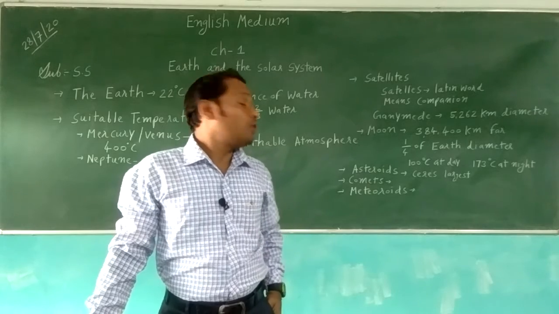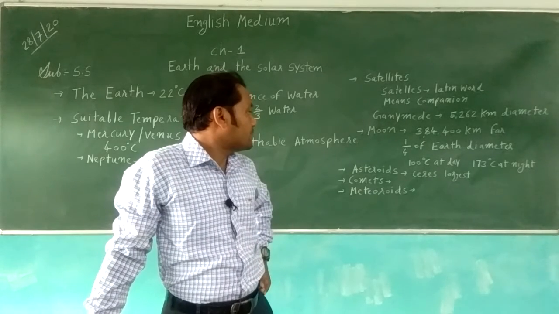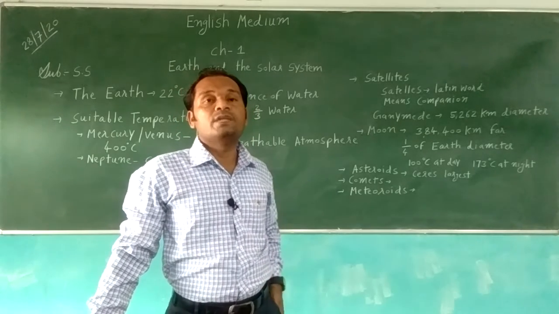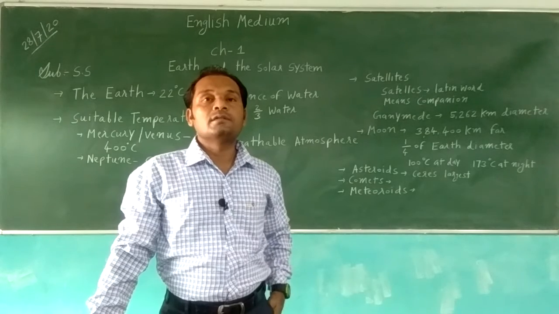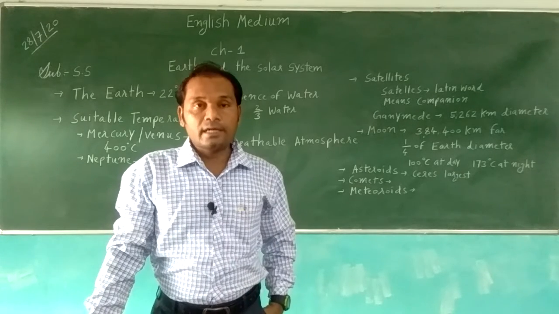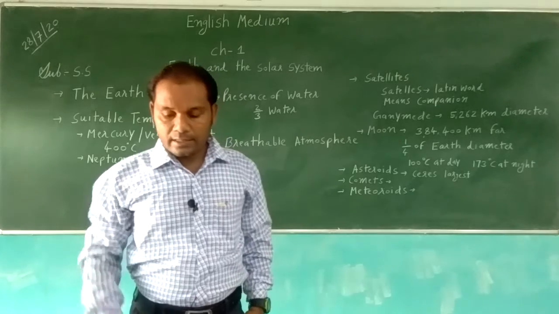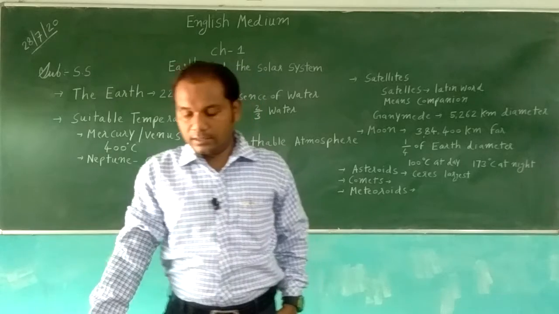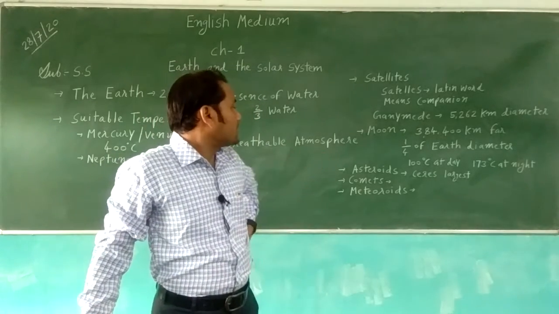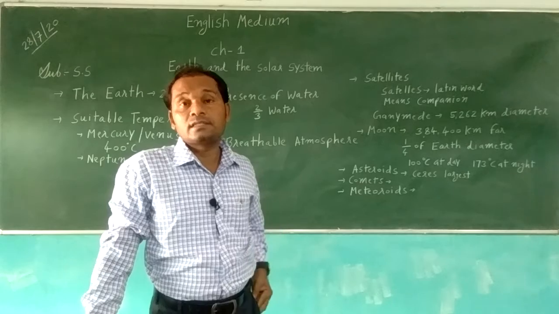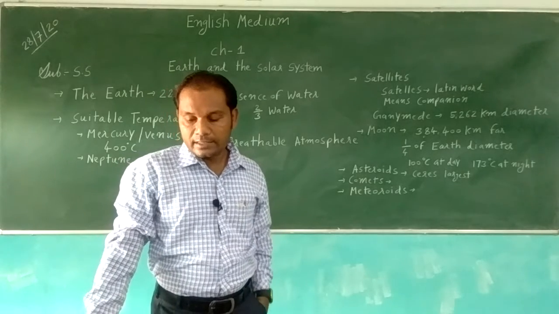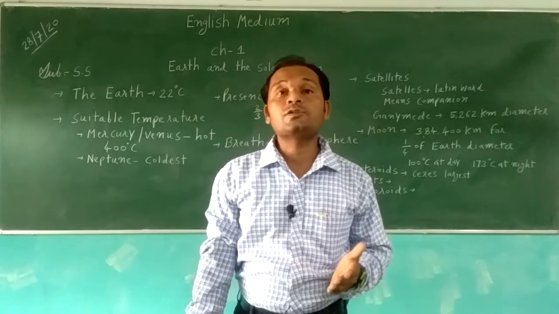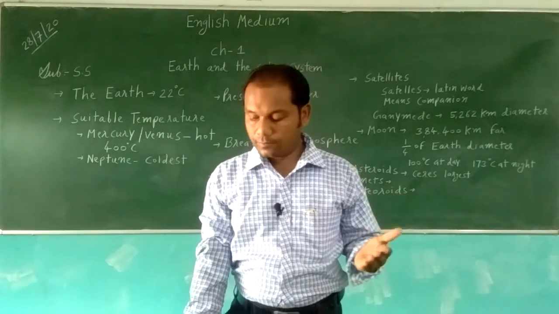Now let us learn about other celestial bodies. Asteroids are one kind of celestial object. They move around the sun in a proper direction. They are like small planets, and asteroids are found between Mars and Jupiter. You can see that Ceres is the largest asteroid, and the largest asteroids are called planetoids.